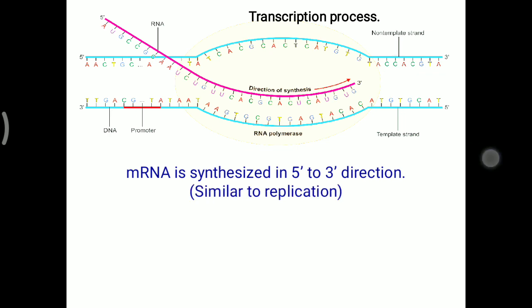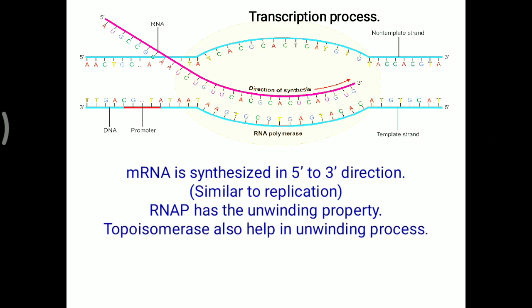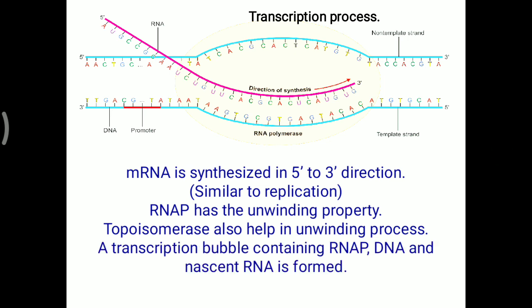Similar to replication, RNA polymerase has the unwinding property. Previously in replication there was a helicase enzyme. Here RNA polymerase itself has the ability, but topoisomerase also helps in the unwinding process, relieving the supercoiling during transcription. A transcription bubble contains RNA polymerase, DNA and the nascent RNA molecule. Previously in replication we had a replication bubble; here there is a transcription bubble.